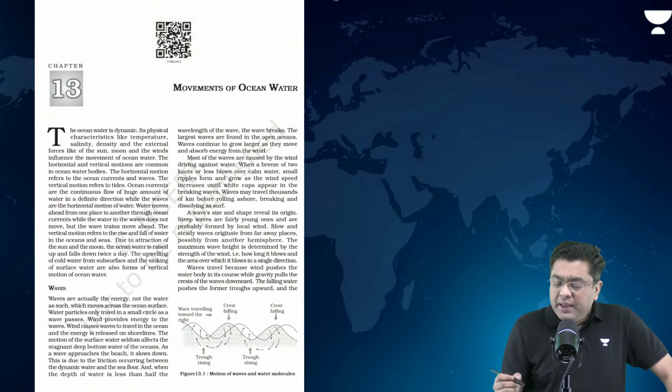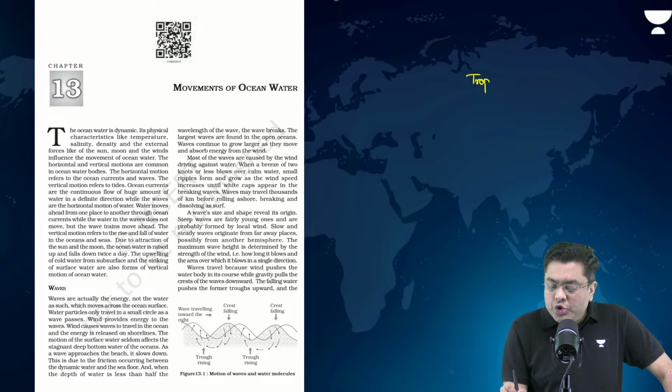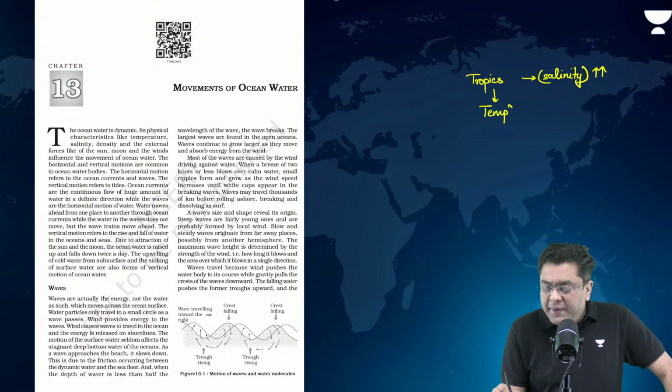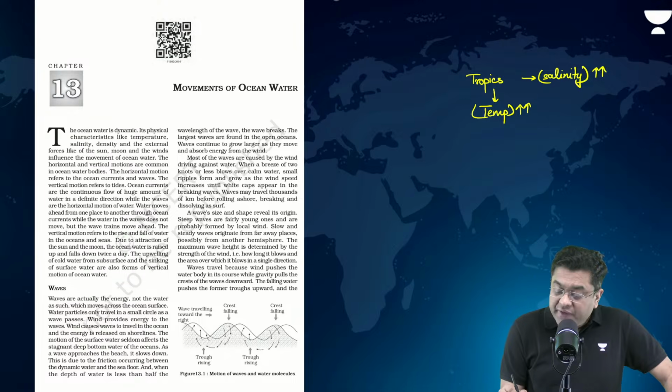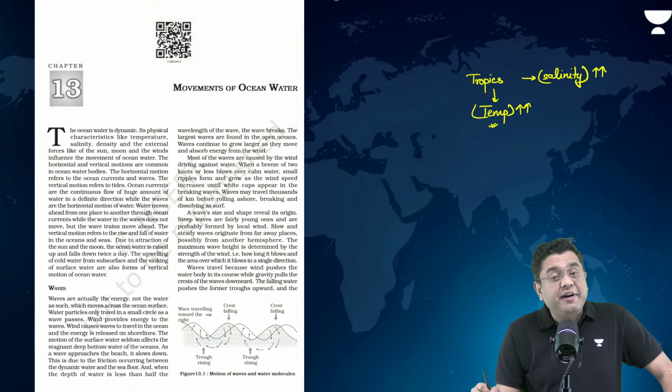For example, if we talk about the case of the tropics, now in the tropics, the salinity should be very high, right? Salinity should be very high means density should be high, because salinity directly determines the density. But in the tropics, the temperature is also very high. Temperature is very high means the density should be less. So if you consider the temperature factor, density should be less. If you consider the salinity factor, density should be high. So what is the actual density of oceanic water in that region?